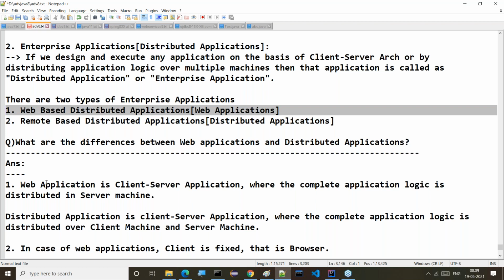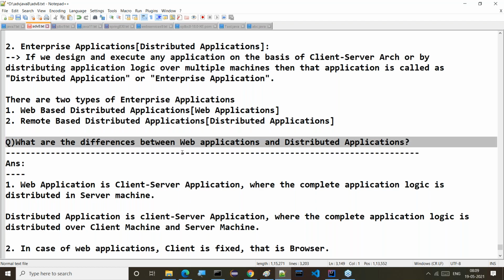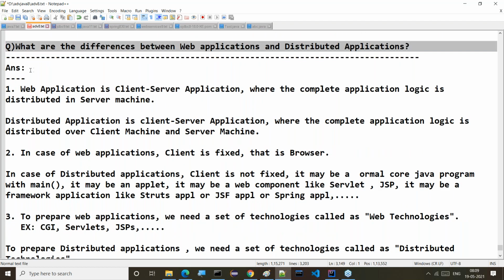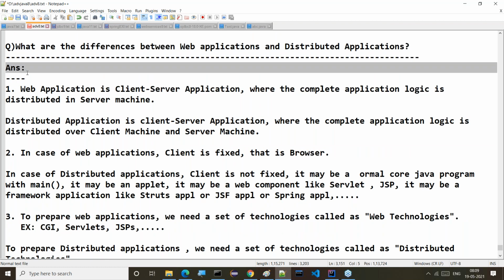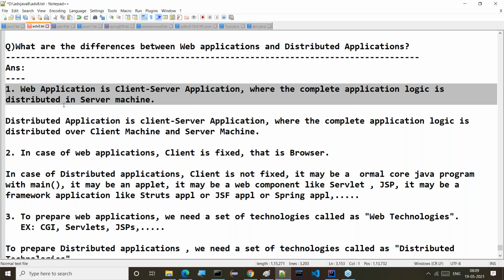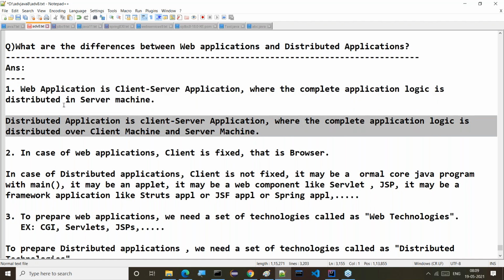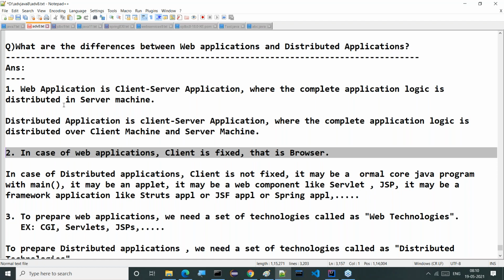Next, what are the differences between web applications and distributed applications that we have to understand? A web application is a client server application where the complete application logic is distributed in a server machine. A distributed application is a client server application where the complete application logic is distributed over the client machine and server machine. In a web application, the client is fixed, that is the browser.